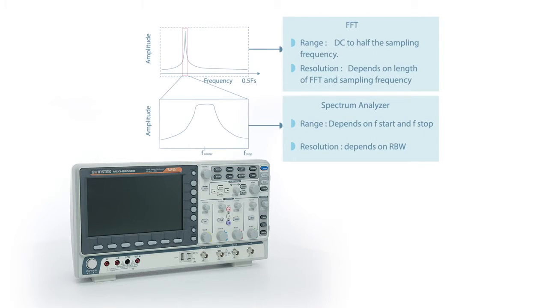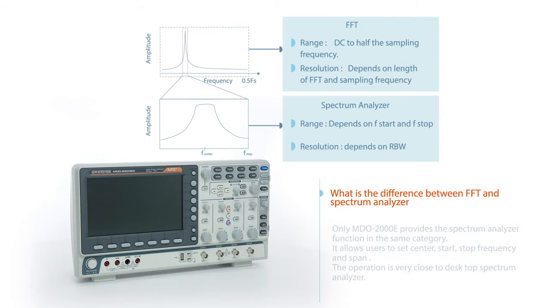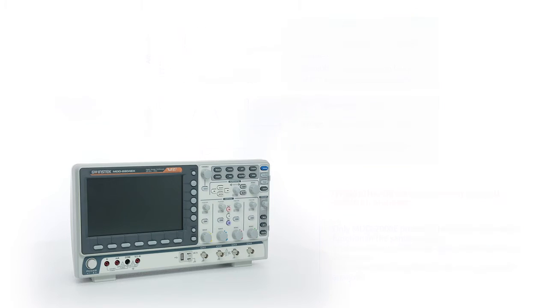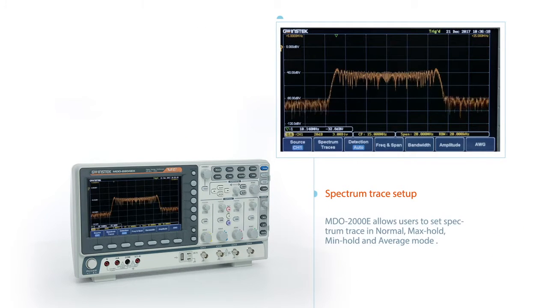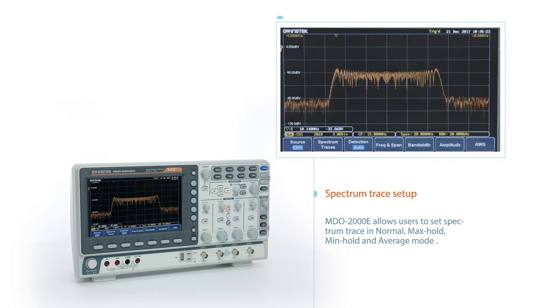Conventional DSO's FFT always calculates the entire signal bandwidth up to half the sampling rate. This series allows users to analyze the frequency domain of interest. The MDO 2000E allows users to set spectrum trace in normal, maximum hold, minimum hold, and average mode.